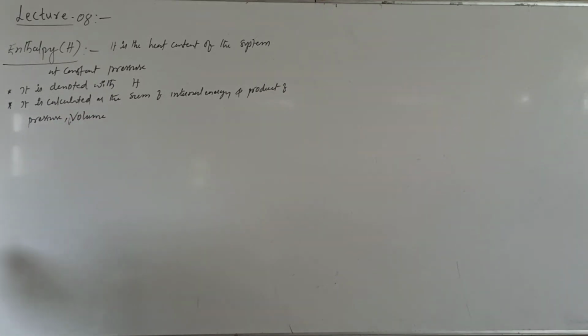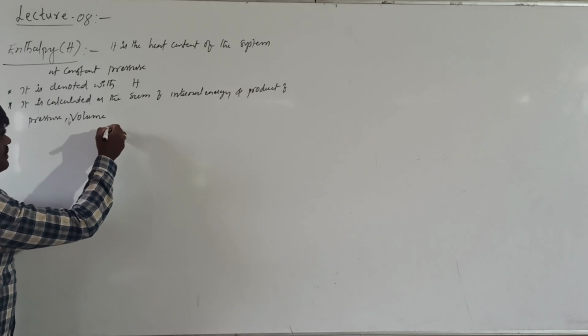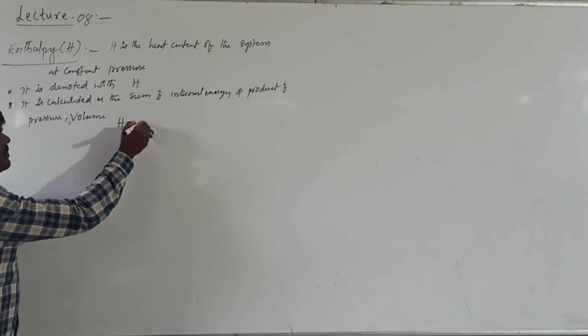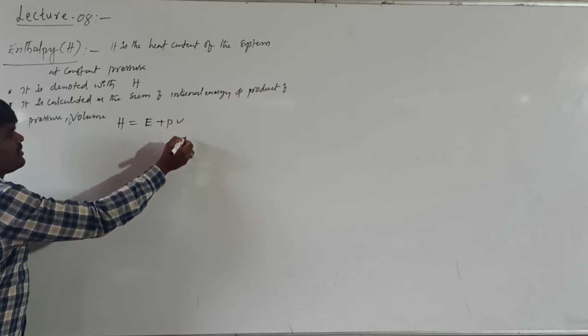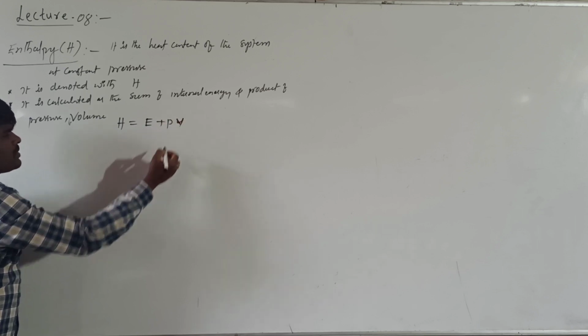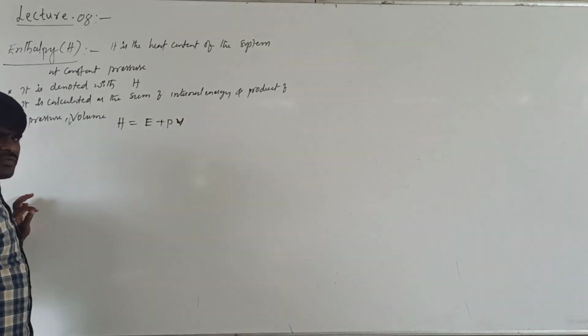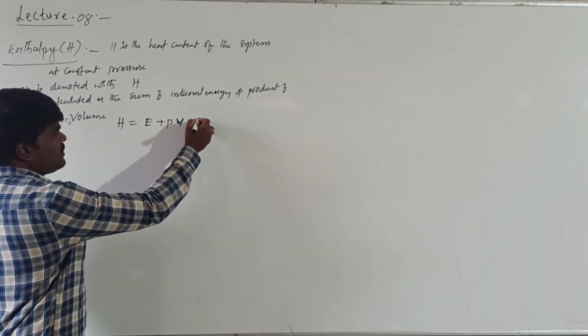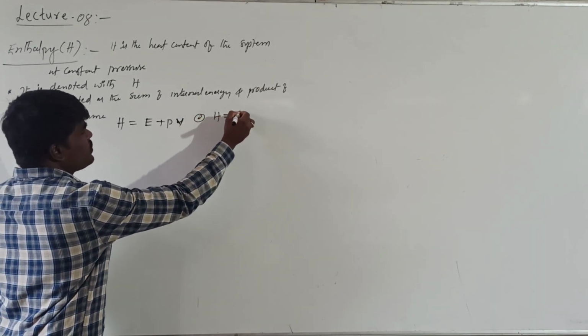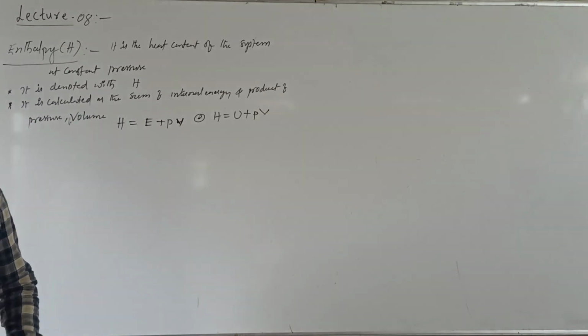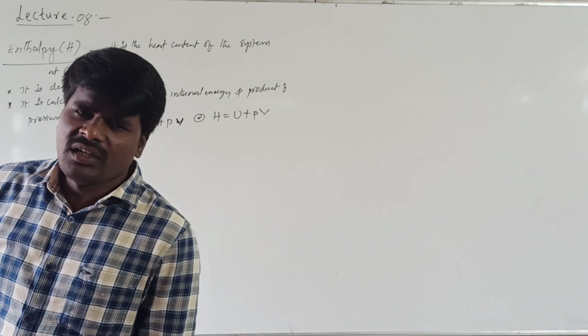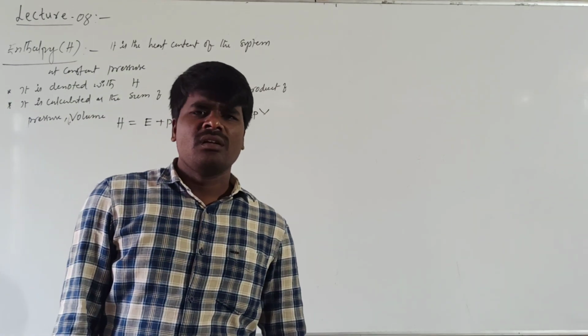The mathematical equation of enthalpy is H = E + PV, where E stands for internal energy, or in place of E you can also use U: H = U + PV. Whether you are using E or U, it doesn't make any difference. As I said in the last class itself, internal energy can be denoted with E or U.